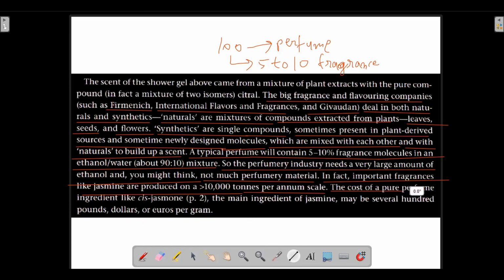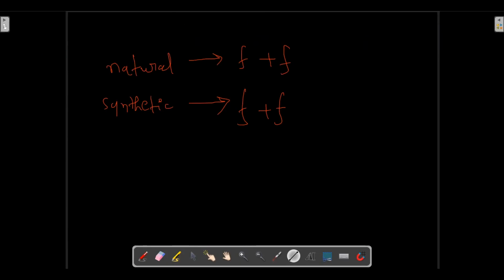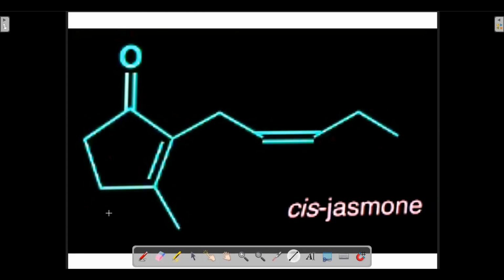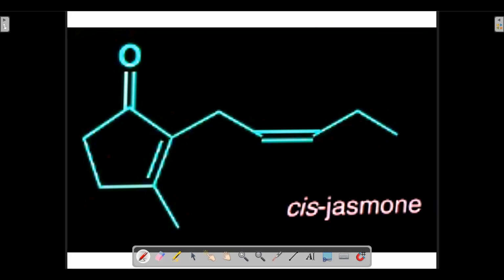The cost of a pure perfume ingredient. One example of a perfume ingredient is cis-jasmone. And what is the structure of cis-jasmone? Cis-jasmone has the following structure. This is the structure you have to remember.